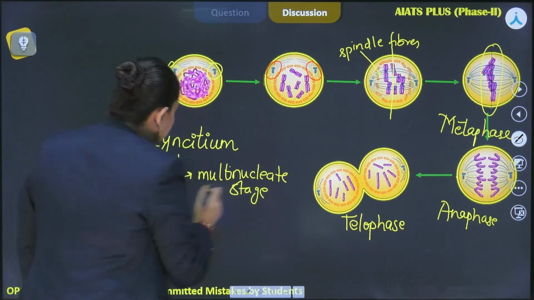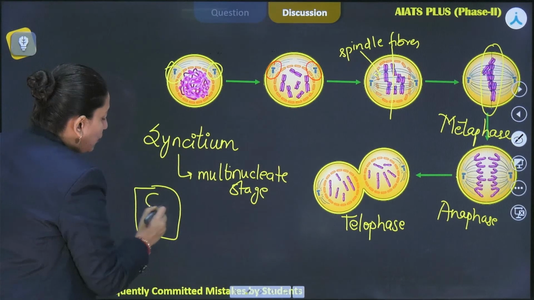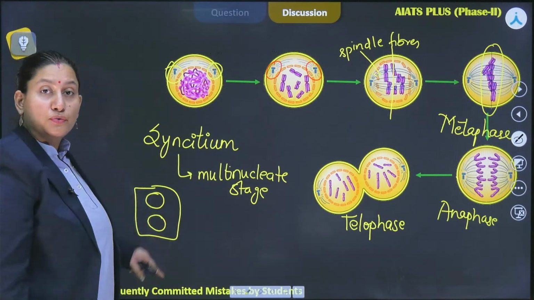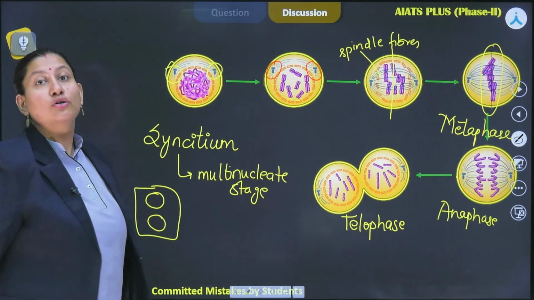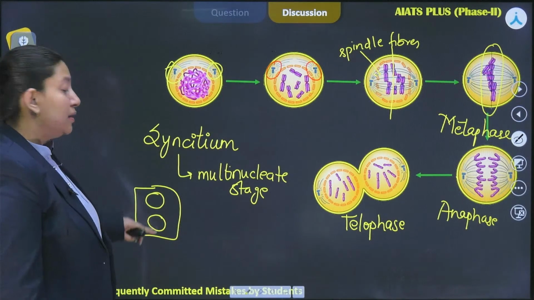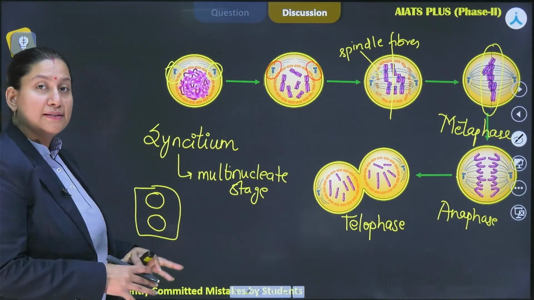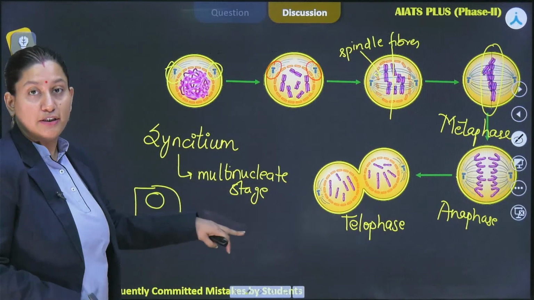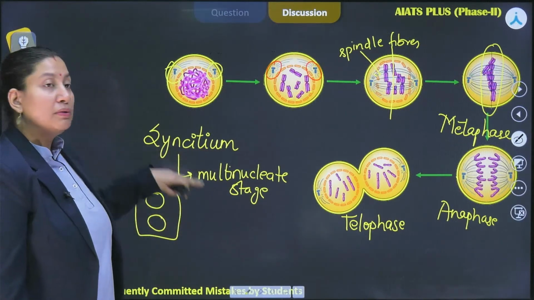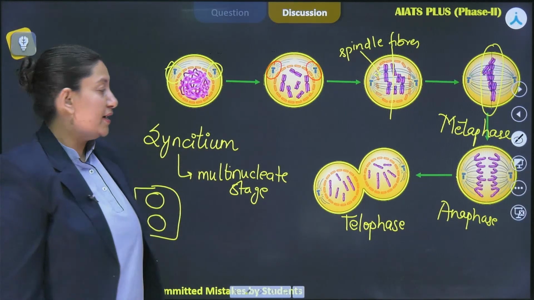So what happens over here, that in a cell, let's suppose karyokinesis is done, so it has now 2 nuclei, but cytokinesis is not happening. Because of this, these 2 nuclei are going to be retained in the cell, and now it's representing the multinucleate stage, and the structure will be called syncytium, right?